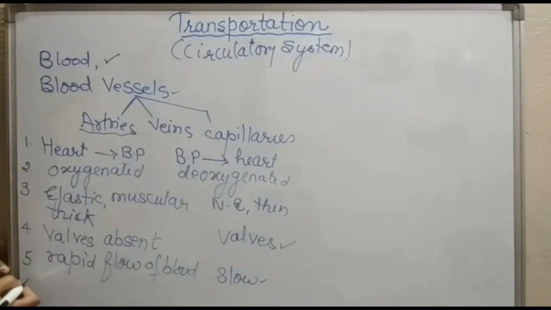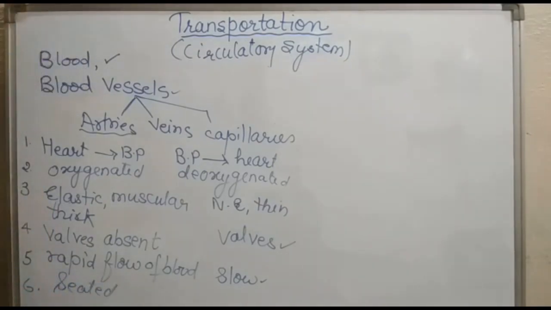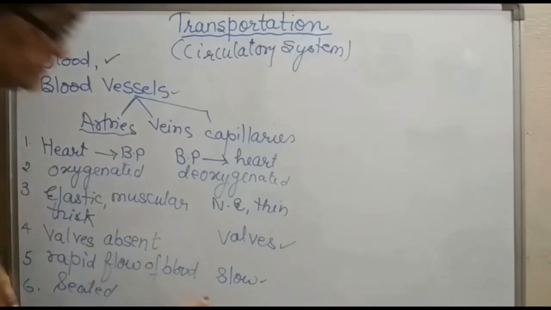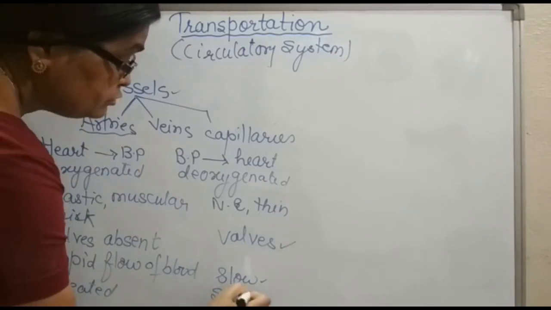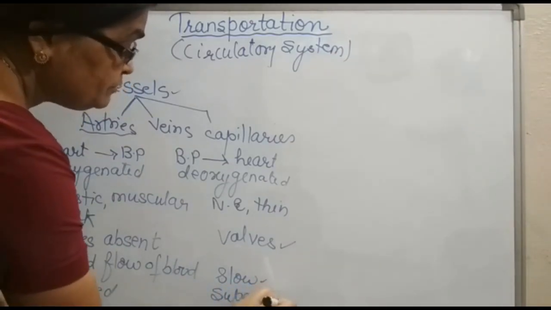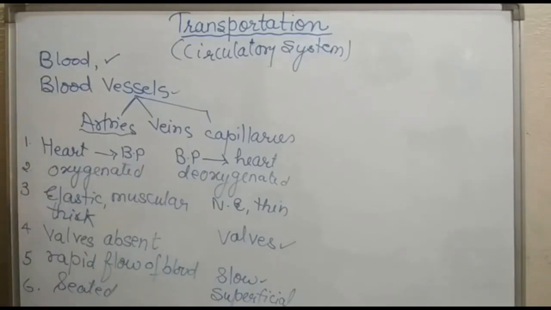Other than that, arteries are deeply seated, which means they cannot be seen on the surface of the body, whereas veins are not deeply seated, they are superficial, which means they are placed on the surface. So these are some basic differences. I am repeating it once again.